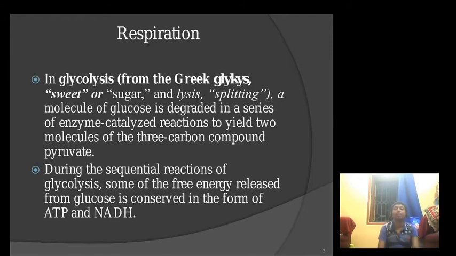In this case the sugar is glucose, and through an enzyme-catalyzed process the glucose is divided into two 3-carbon molecules of pyruvate. During this serial enzyme-catalyzed degradation of glucose, the energy released from the glucose is highly conserved in ATP and NADH.